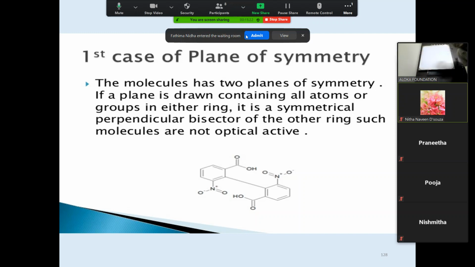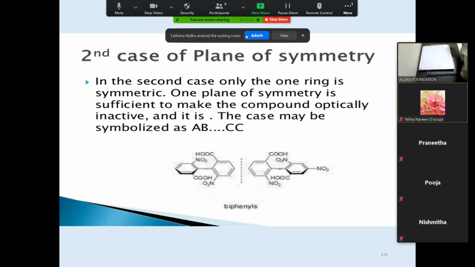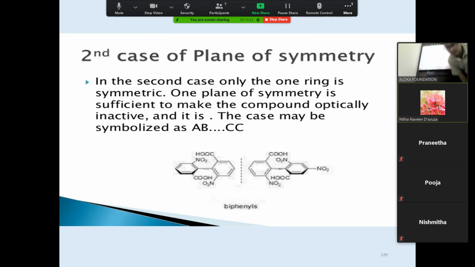Now what is the next? Next, can you read it, Nita? In the second case, only one ring is symmetric. One plane of symmetry is sufficient to make the compound optically inactive, and it is. The case may be symbolized as A, B, C, C.